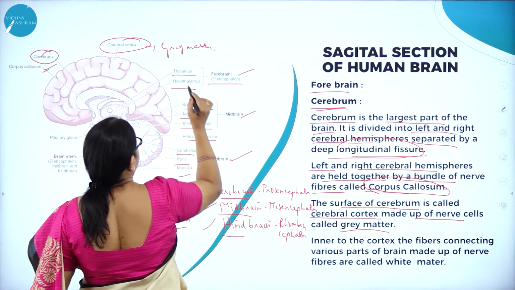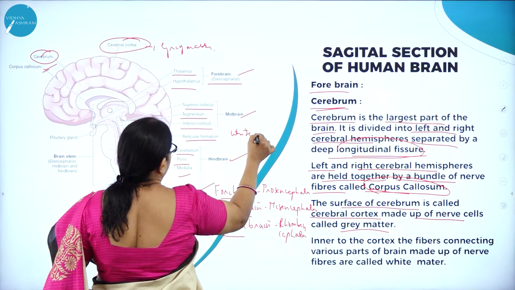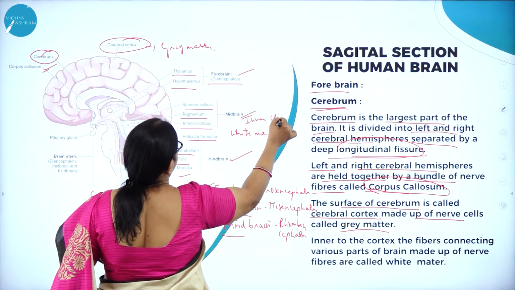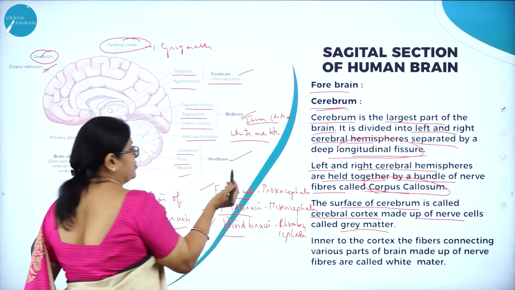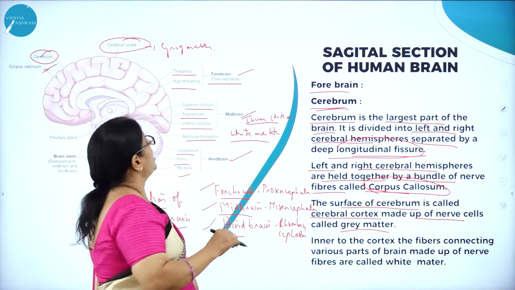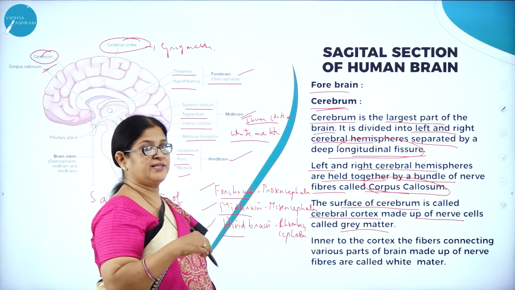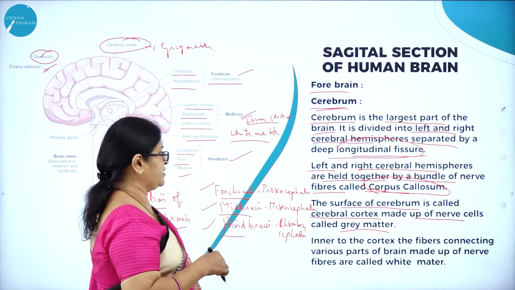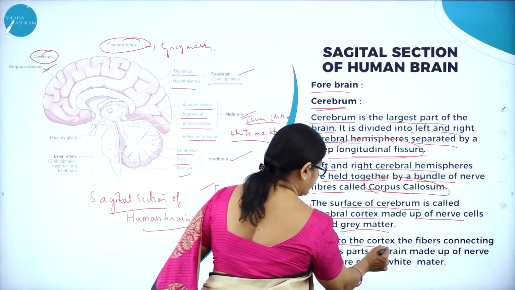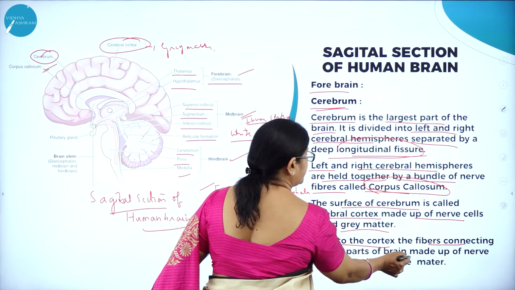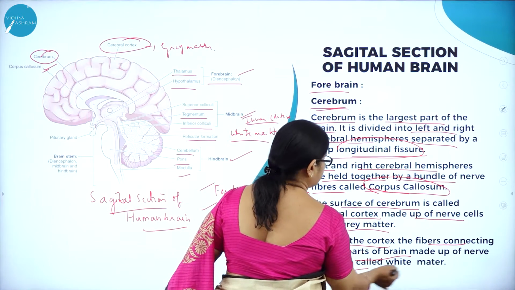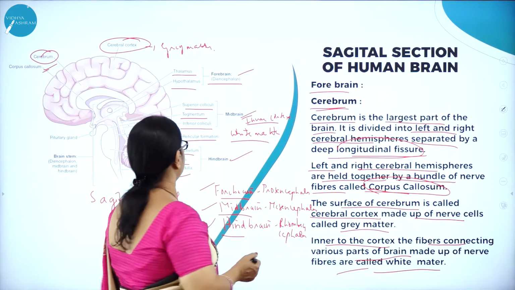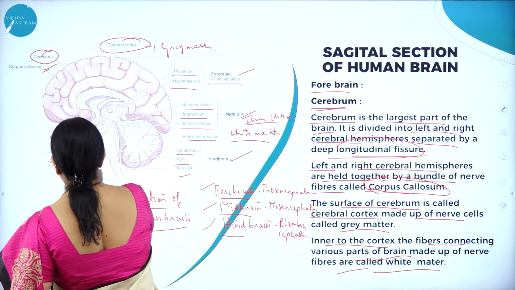And the inner cortex is white matter. It is vice versa in the case of the spinal cord. Outside it is white matter, inside it is grey matter. But in the brain, outside is grey matter, inside is white matter. So inner to the cortex, the fibers connecting various parts of the brain, made up of nerve fibers, are called white matter.